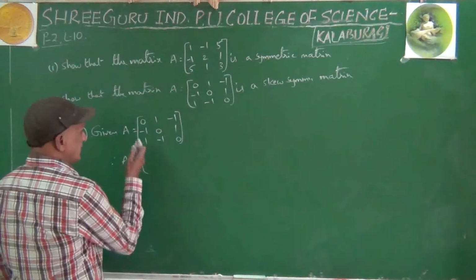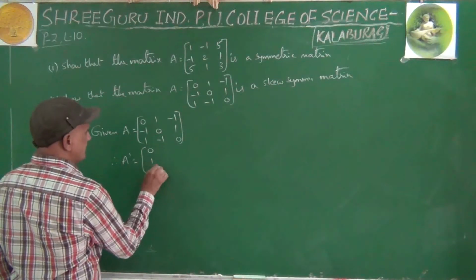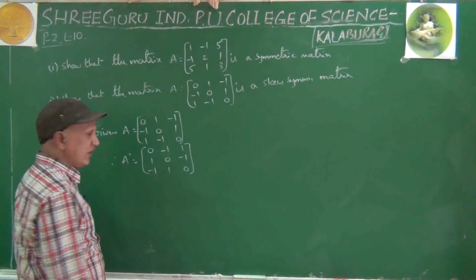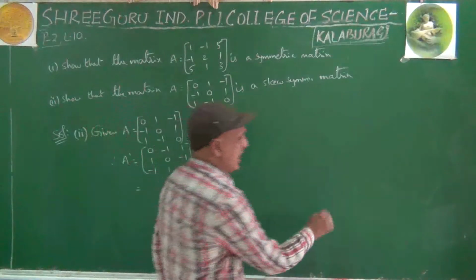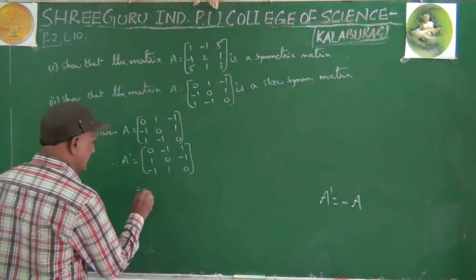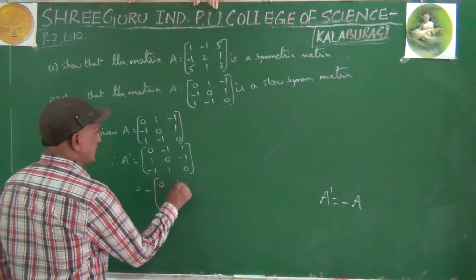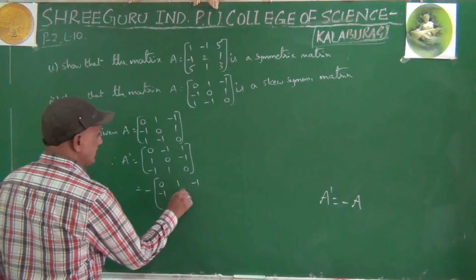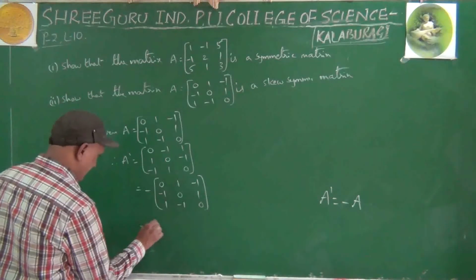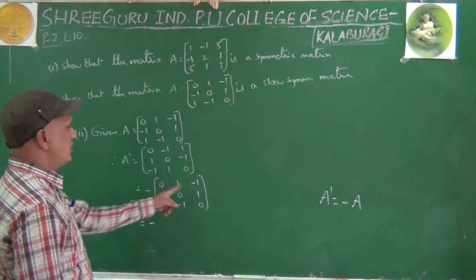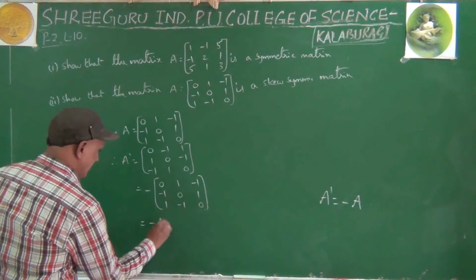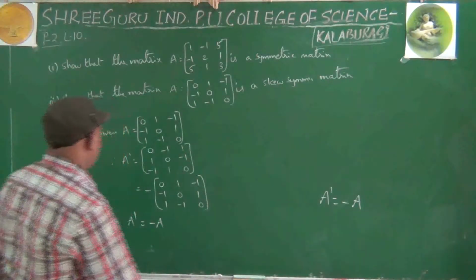Let us find out the transpose of this one. First row becomes first column, second row becomes second column, third row becomes third column. Take minus common. Why do we have to take minus common? We have to prove that A dash equal to minus A. Right? So take minus common. 0 1 minus 1, minus 1 0 1, 1 minus 1 0 is A. Therefore A is a skew symmetric matrix.